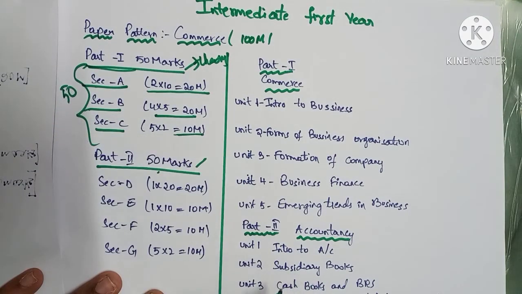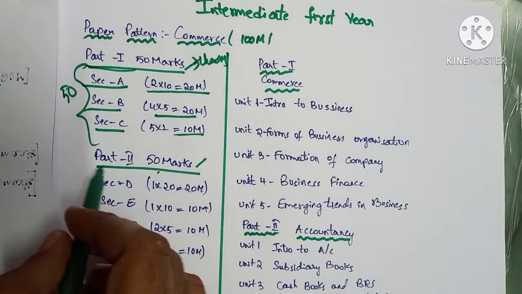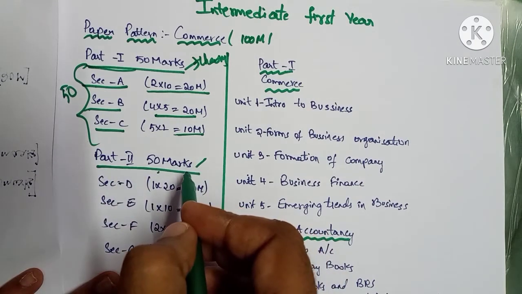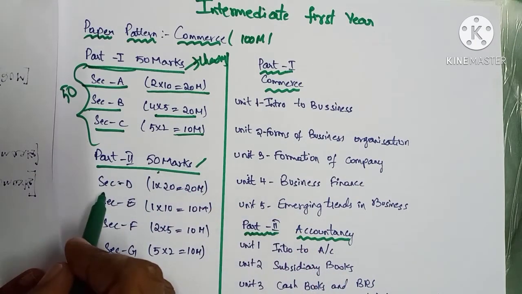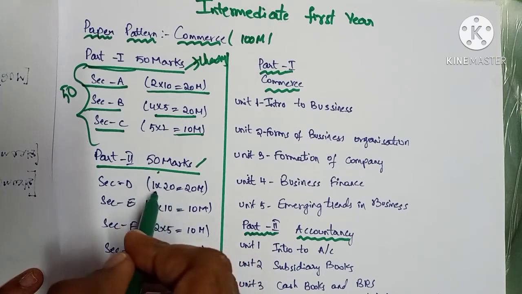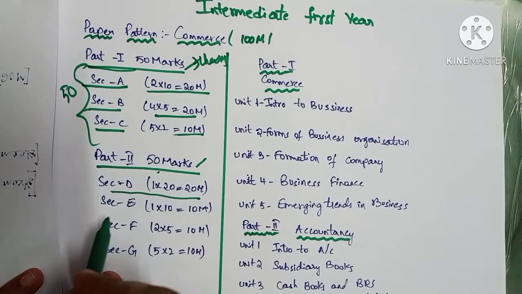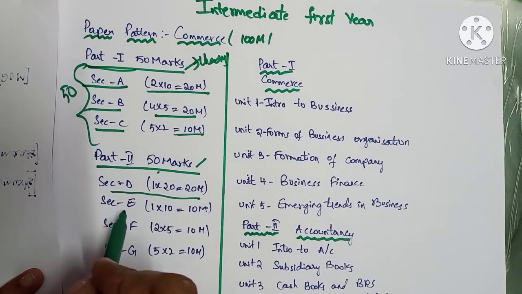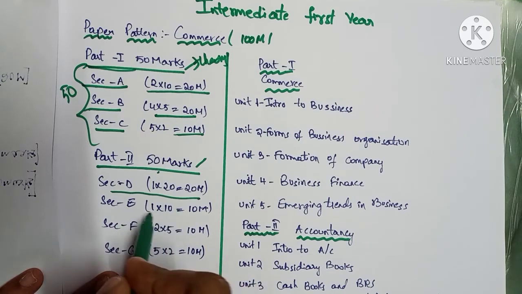Now next, coming to the accountancy part. Part 2 of the commerce subject is accountancy. In this part, in section D, only one question will be given, one problem, that is final accounts, which will carry 20 marks. And then next, section E. In section E, two questions will be given and we have to answer any 1 out of 2 questions, that is 1 into 10, that is 10 marks.